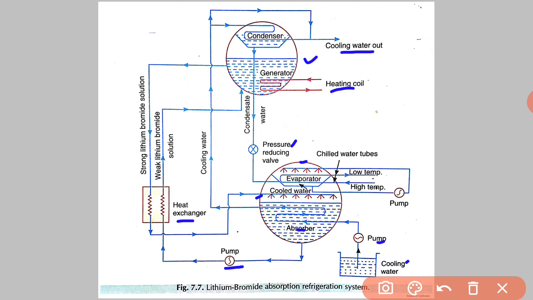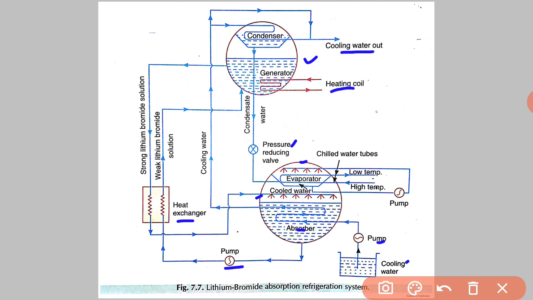The lithium bromide absorption refrigeration system uses a solution of lithium bromide in water. In this system, water is used as the refrigerant and lithium bromide is used as the absorbent, and lithium bromide is a highly hygroscopic salt. The lithium bromide solution has a strong affinity for water vapors because of its low vapor pressure.